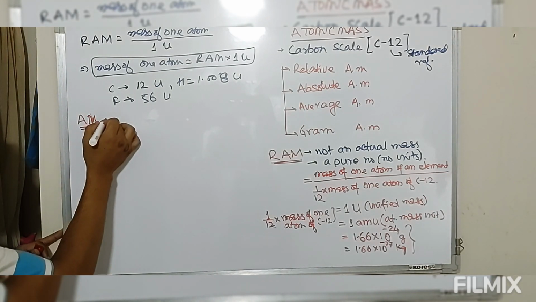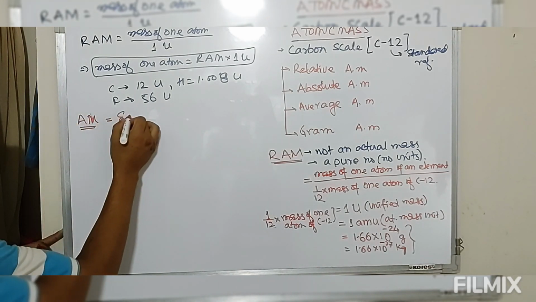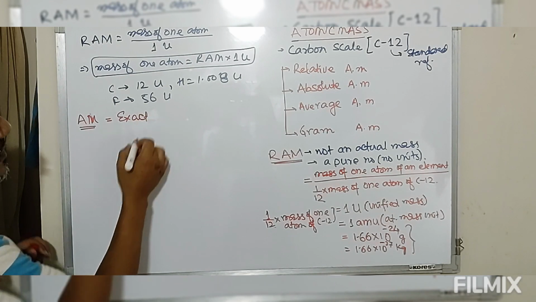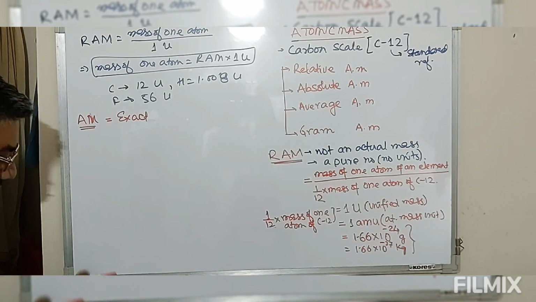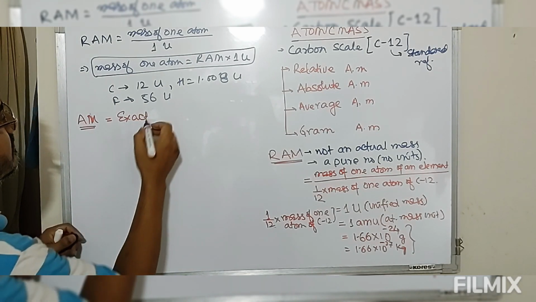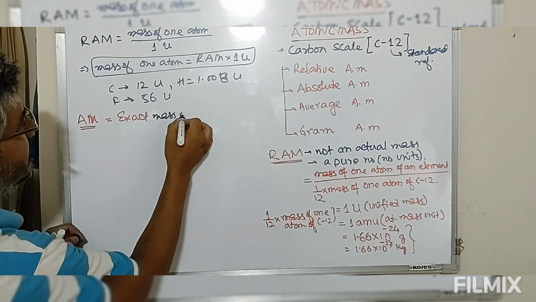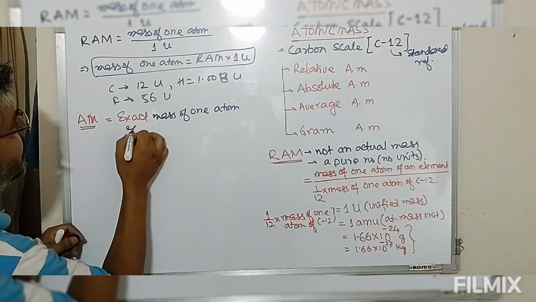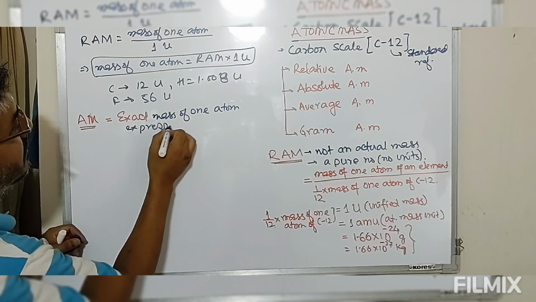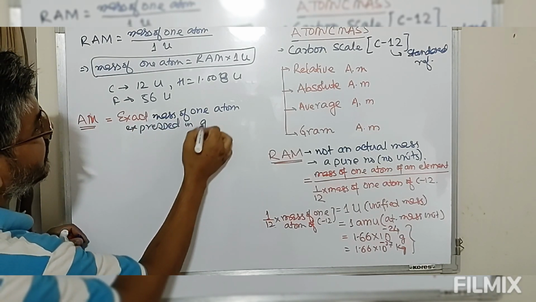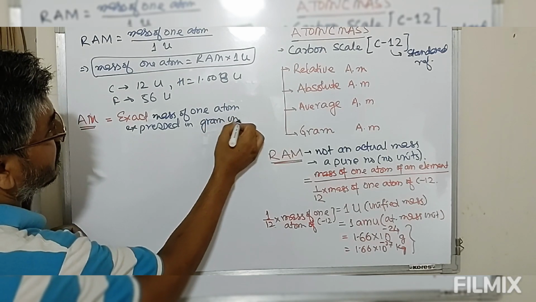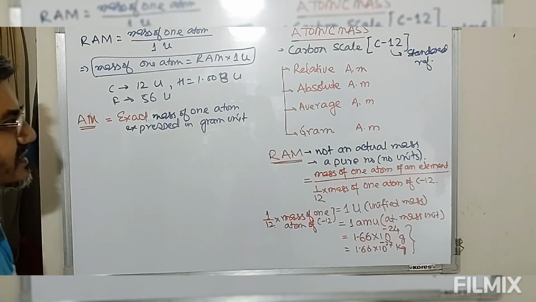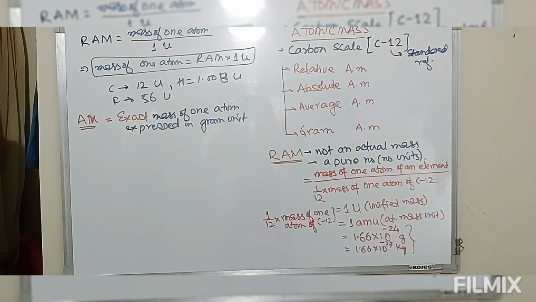So absolute mass is defined as the exact mass of one atom expressed in gram unit. So this is known as exact mass, which is nothing but the absolute mass.